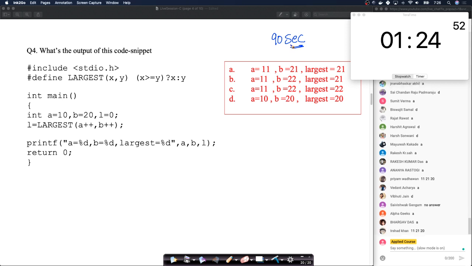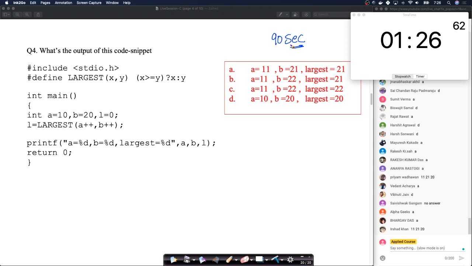Okay, so let's take 30 more seconds because I don't see as many answers here. I see a few answers here, but let everybody put in their answers. I see A, B, C, D. I see all options here. So let's see. This is a slightly tricky question.